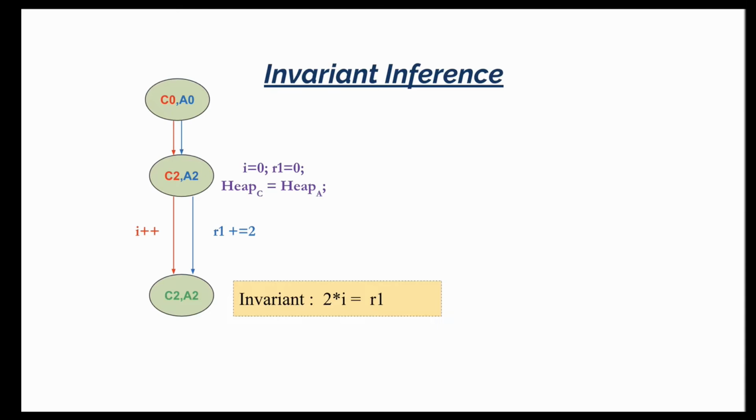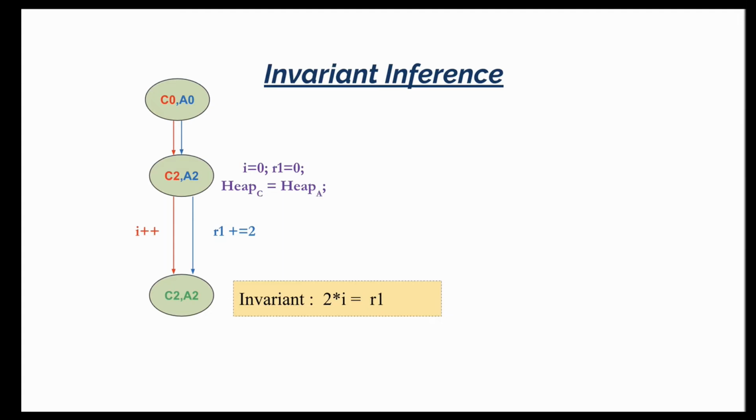So for example, let's say the required invariant at C2, A2 was 2 into I equals R1. Now notice that this is different from the original example that I used. I just made the example slightly more interesting by changing I equals R1 to 2 into I equals R1. And this was the actual invariant that holds in the product program. How do we figure this out among all the other possibilities, like I plus 5 equals R1 or whatever it is? And how do we do this without having to go through all the possibilities?